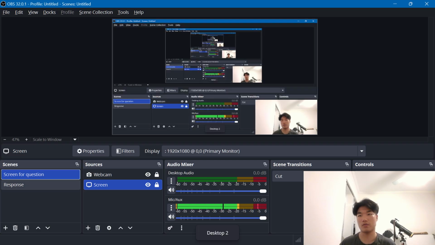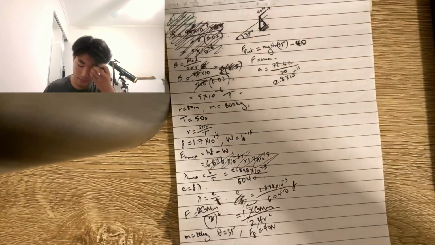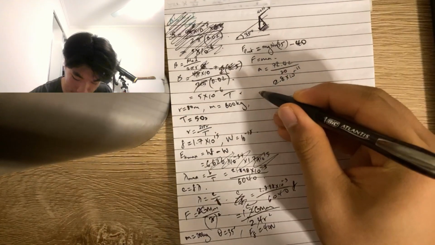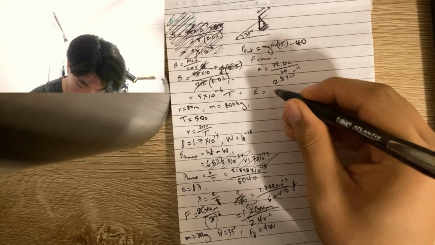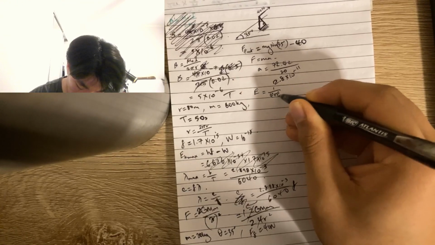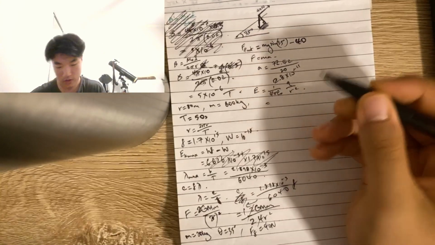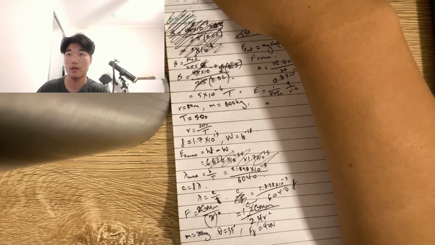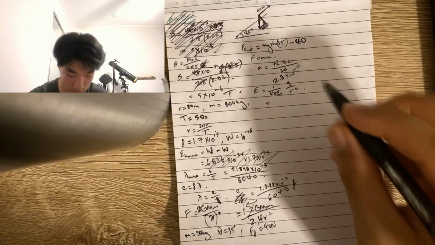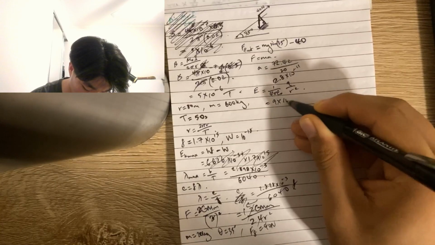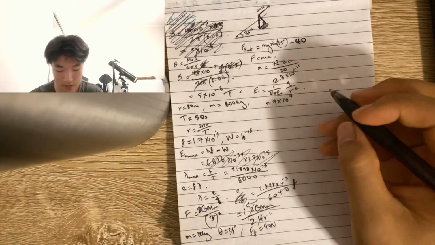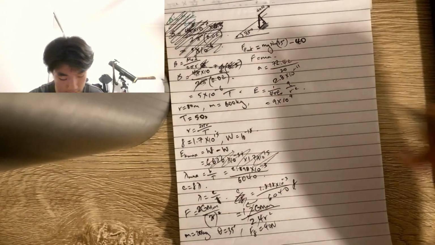I'm just going to change the screen again. So, E equals q over 4 pi epsilon naught r squared. That's the formula. We're trying to find electric field strength, so we don't need to rearrange the formula. We sub in the constant, which is 9 times 10 to the 9.